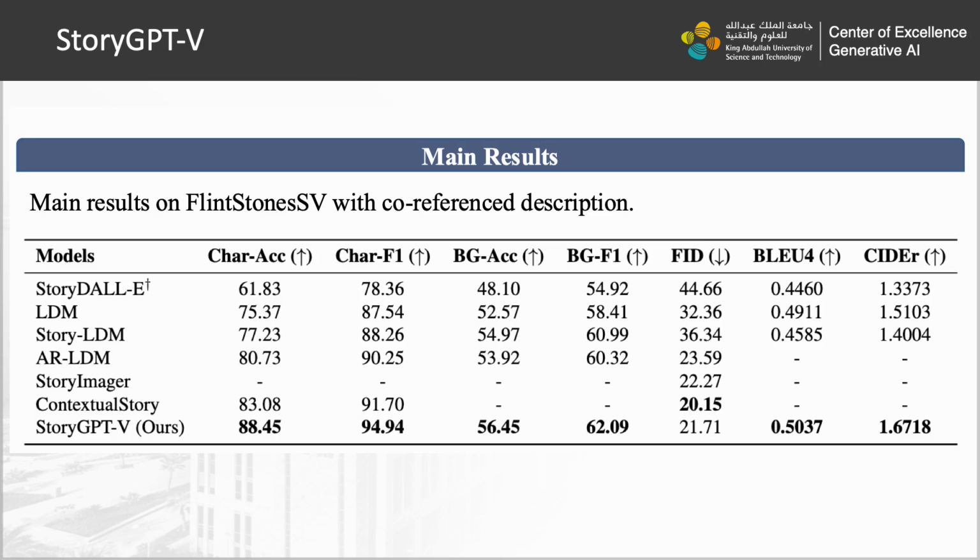Here are the main experimental results comparing with the SOTA story visualization models on Flintstones in the referential text setting. Our approach improves the character accuracy and the background consistency by a large margin. We also use a fine-tuned BLIP model as an evaluator to assess the semantic alignment between the generated frames and the corresponding captions. The BLEU and CIDEr scores also show that our model generated stories with higher semantic alignment.